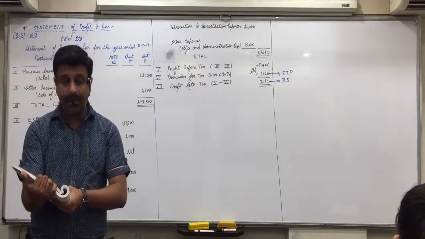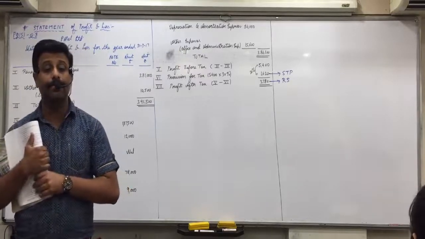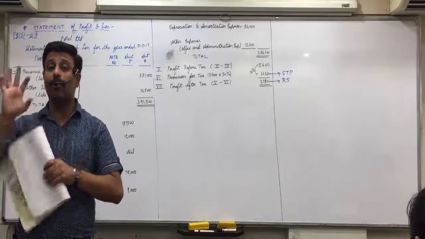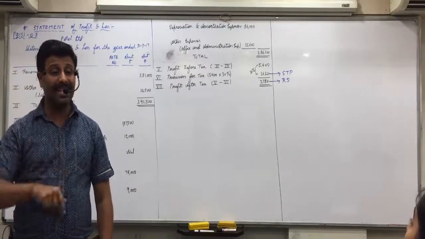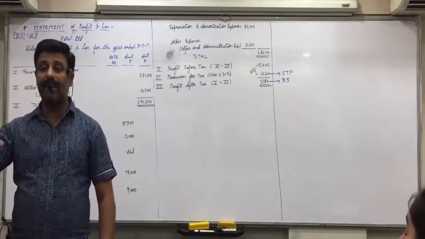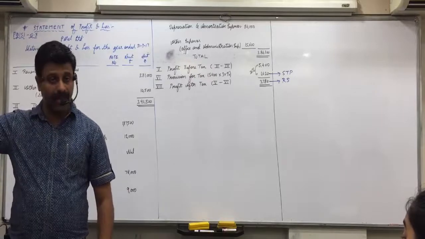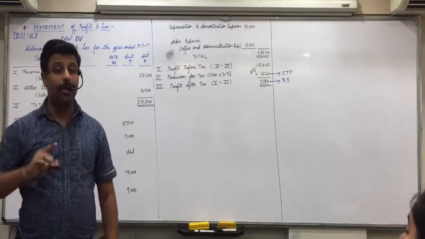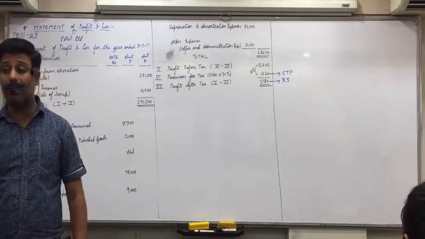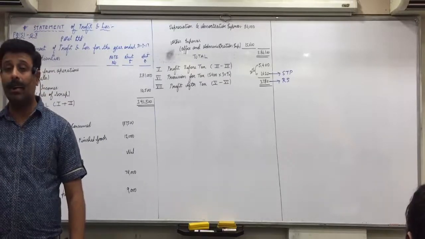Then, the loan repayable during next year. Short-term loans and short-term borrowings? Not even short term. See, if you borrow the loan for less than 1 year, it is short-term borrowing. What is this loan repayable during next year? We borrowed the loan for 5 years. 4 years are over. Now the loan is repayable in the next year. So other current liabilities.